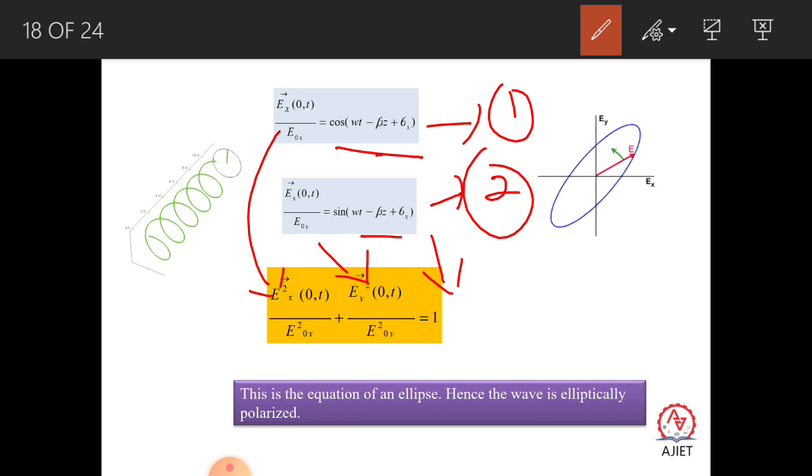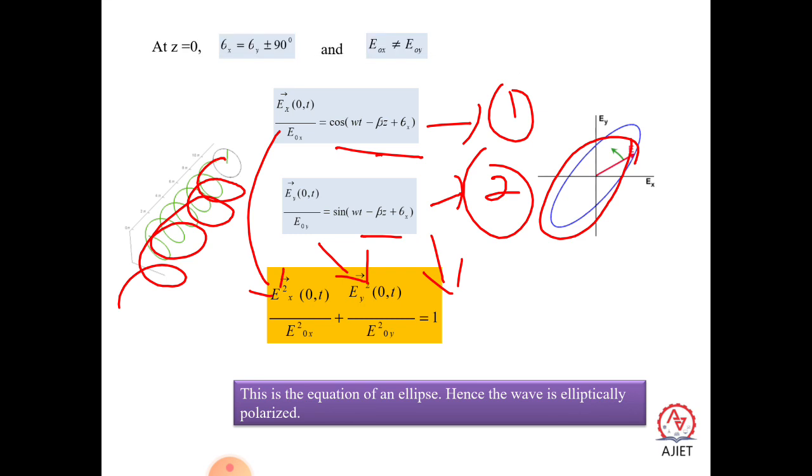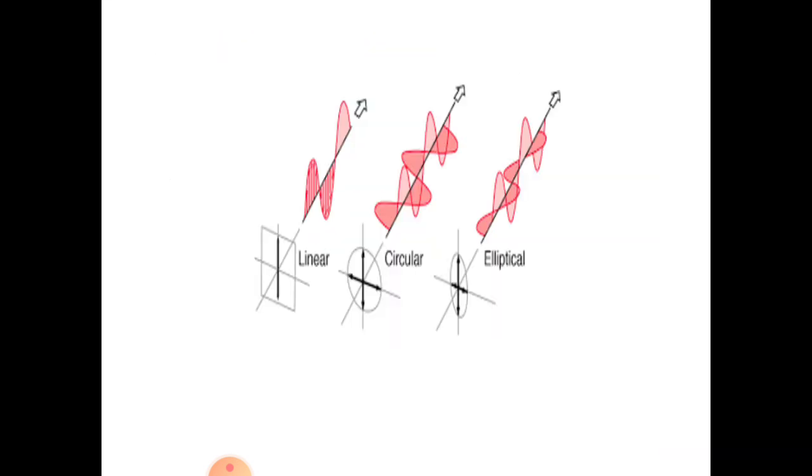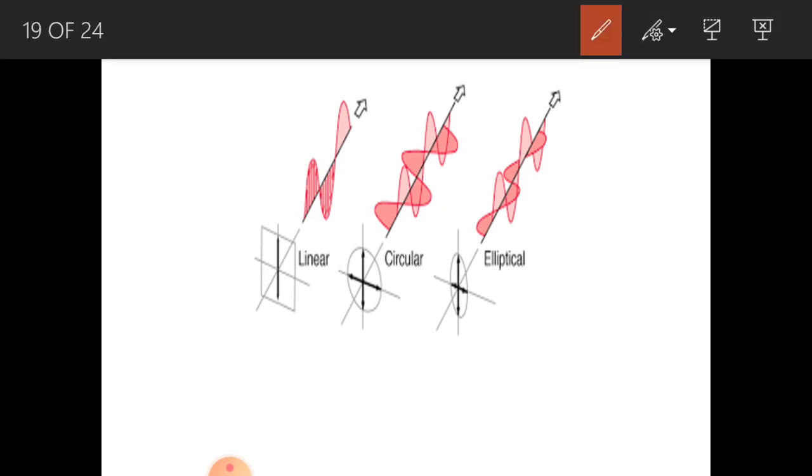Same thing, when the light comes out of any crystal and you trace the head of the vector, it comes in the form of an ellipse. That's why it is called elliptically polarized light. So you can see, when you trace the head of the vector like this, it is in the form of an ellipse. You can see the particle which passes through the optic axis, only that vector actually comes out. So that gives you the linear polarized light.